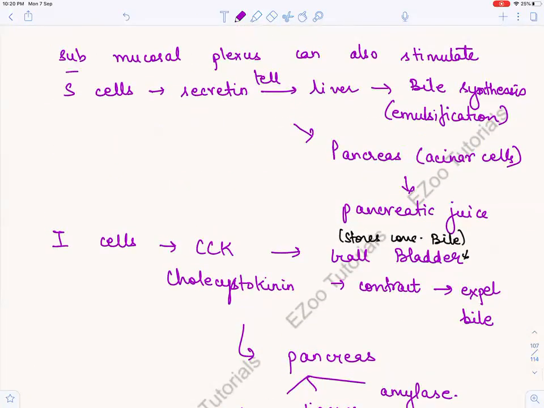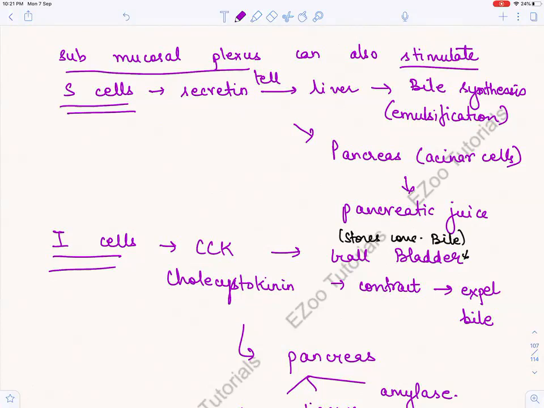Some mucosal plexus can also stimulate the S cells and the I cells. What do S cells do? They increase the secretion of secretin. Remember secretin, and the secretin will tell the liver to do what? To increase the bile synthesis, and the pancreas to increase the pancreatic juice.